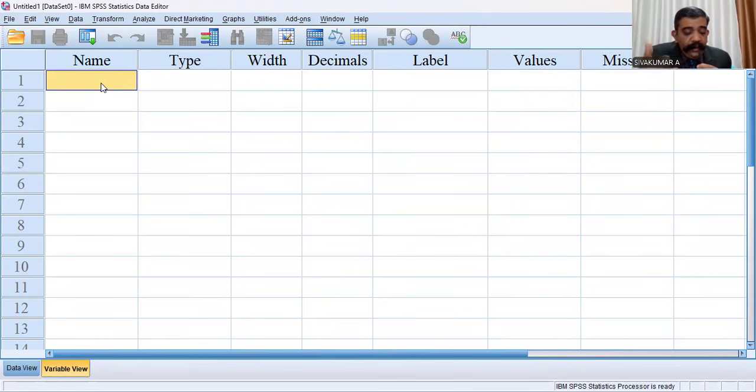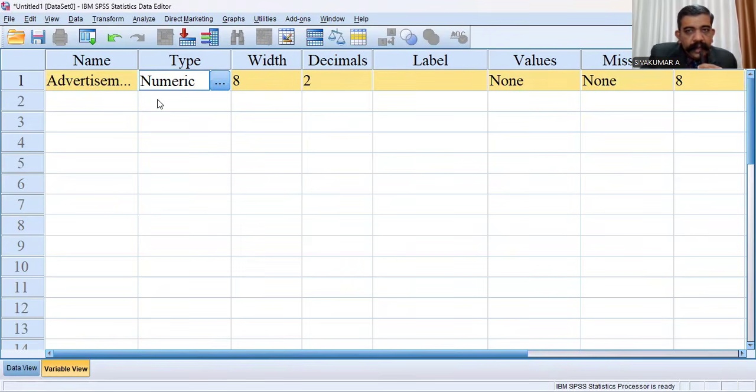For example, first we may do a Karl Pearson correlation coefficient test with two variables. One is advertisement expenditure, second is sales. First variable: advertisement expenditure.